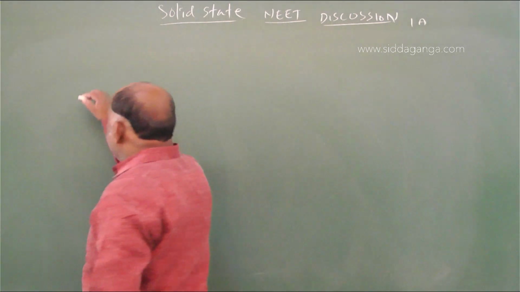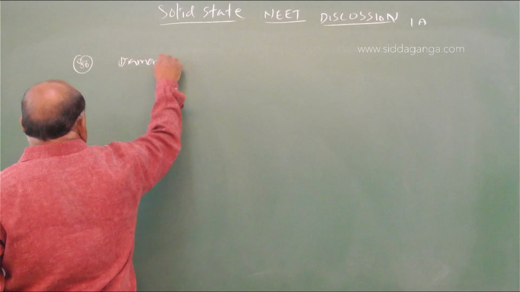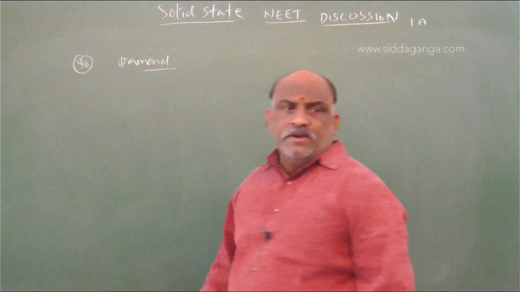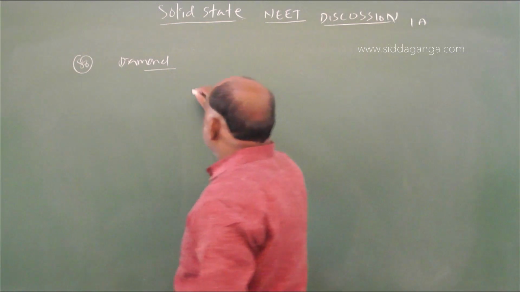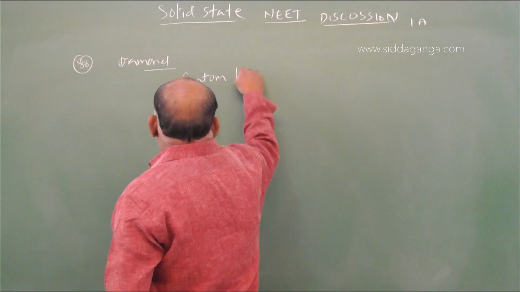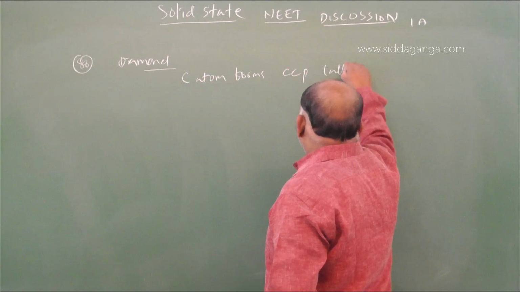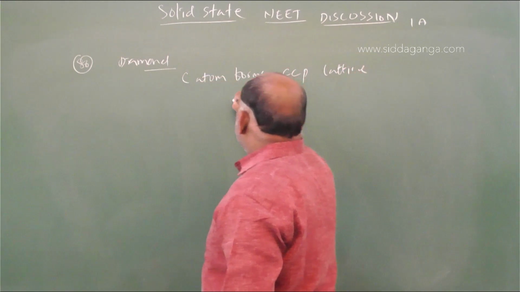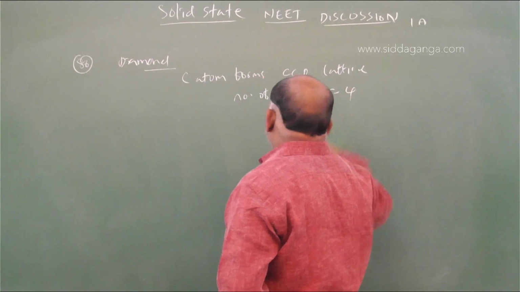Question number 486. In diamond, C atoms form a CCP lattice. So the number of C atoms is equal to 4.